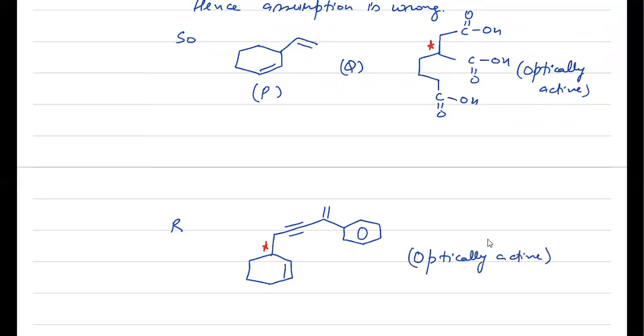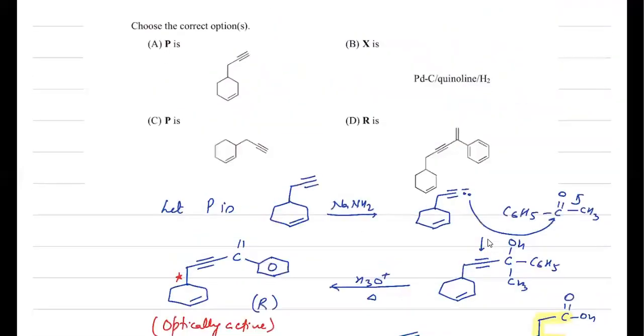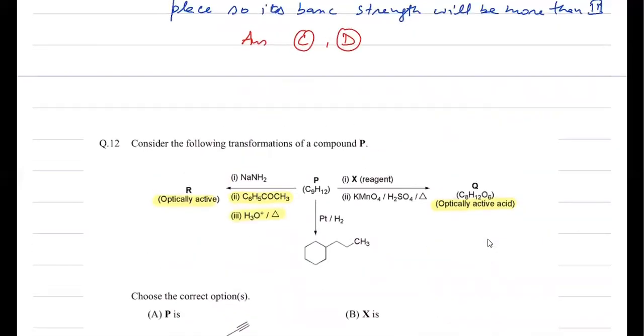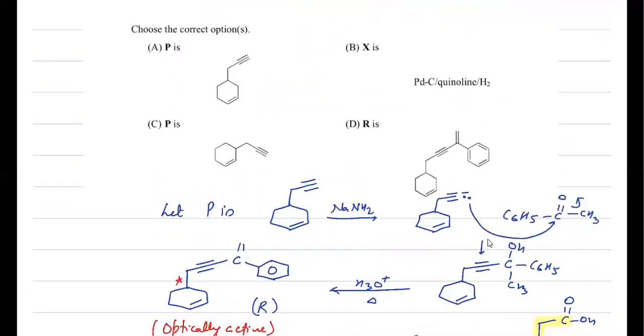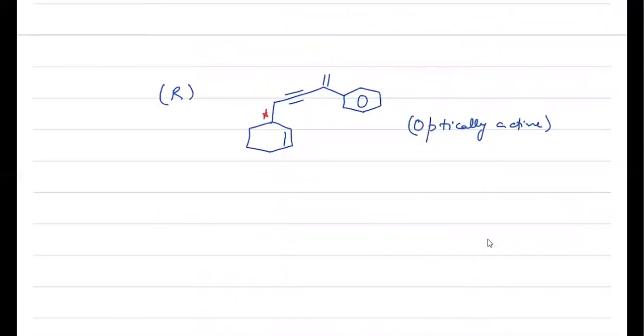So this is PQR, we have marked all. Now check the options. Option A is certainly wrong, option B is certainly correct, option C is correct, option D if you match, it is not matching with the structure of R which I have drawn at the end. It is matching with the structure when P is A, so that is certainly wrong. That means the answer for this question should be B and C.